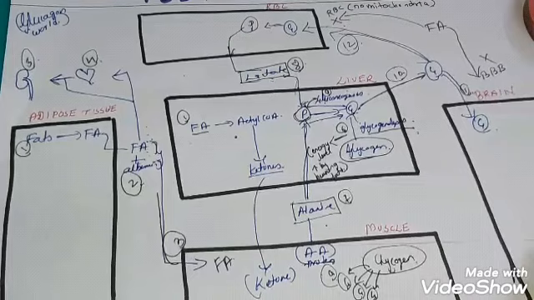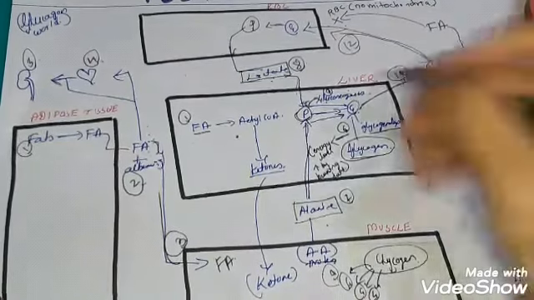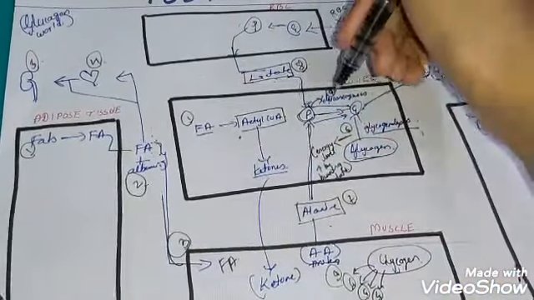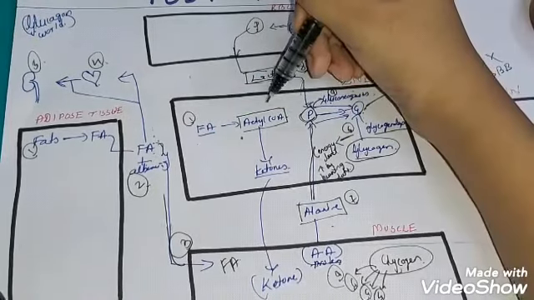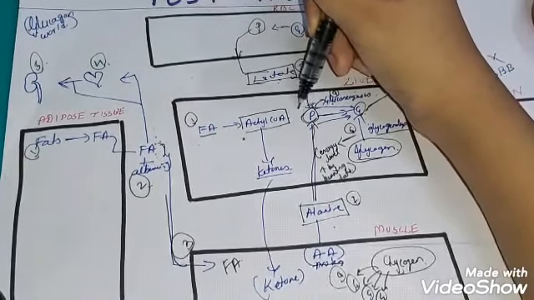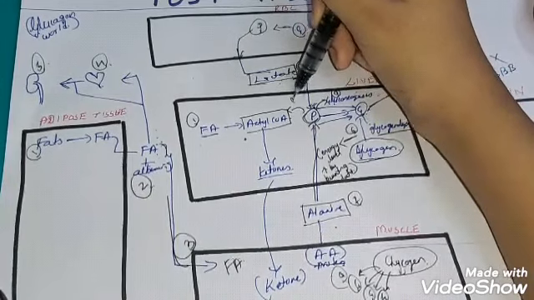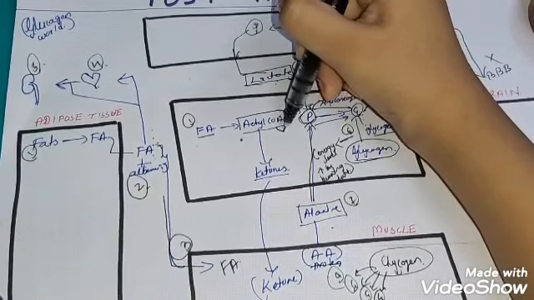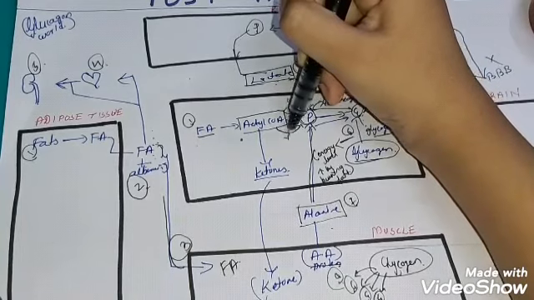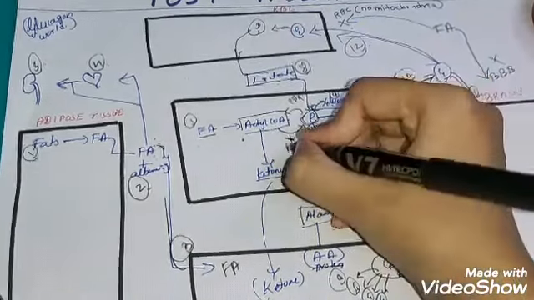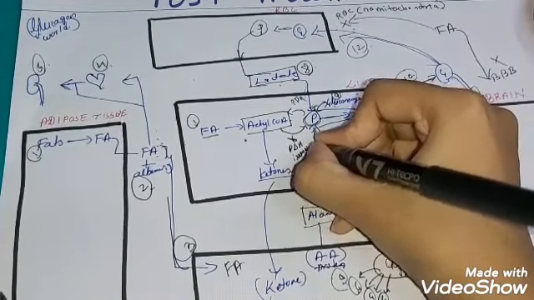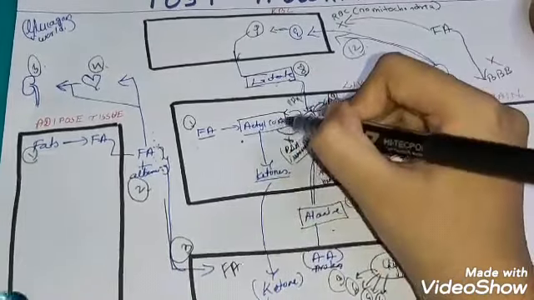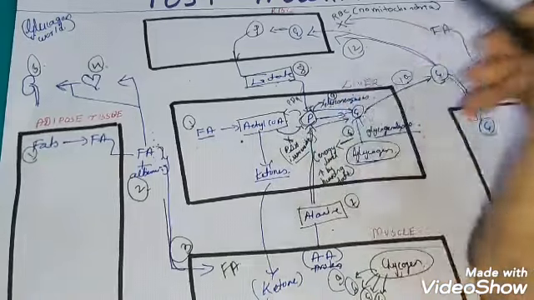Okay, now the concern we should have is acetyl-CoA. We know that this is a post-absorptive state, it will go in this way. So you should remember that when pyruvate is formed, pyruvate forms acetyl-CoA through PDH, that is pyruvate dehydrogenase. But acetyl-CoA cannot go back and form pyruvate. You know why? Because PDH is irreversible. You should remember this, it is very important. PDH is irreversible, so this acetyl-CoA cannot go back and form pyruvate.